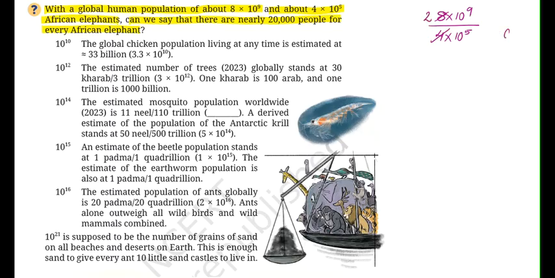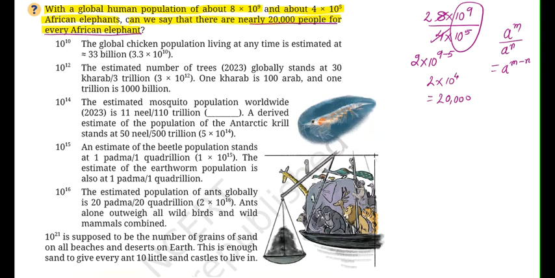Now we know that a to the power of m upon a to the power of n is a to the power of m minus n. तो वही फॉर्मूला हम इन दोनों टर्म्स पे अप्लाई कर देंगे. So you will get 2 into 10 to the power of 9 minus 5 and you will get 2 into 10 to the power of 4, which is 20,000. So yes, we can say that nearly 20,000 people are there for every African elephant.